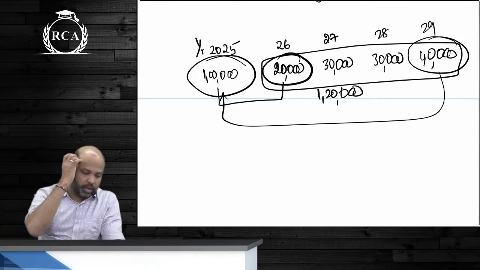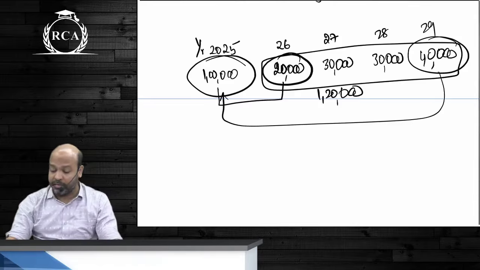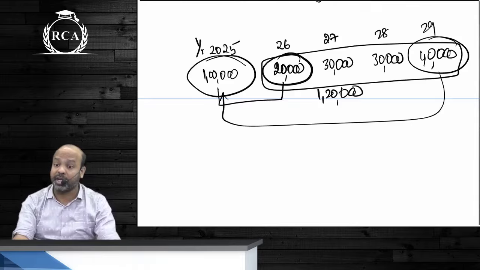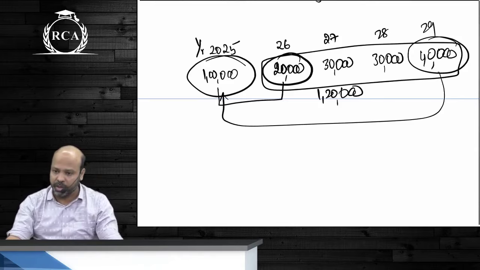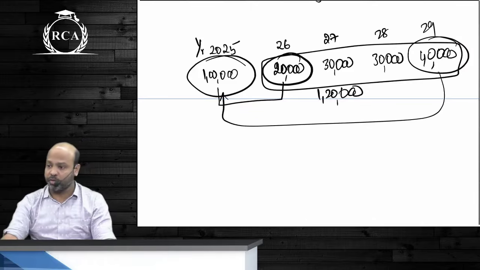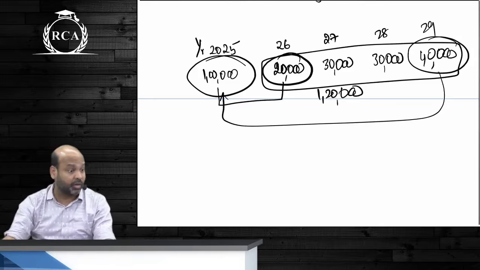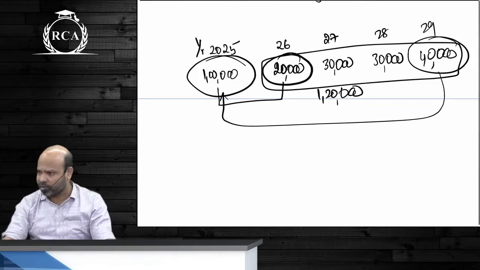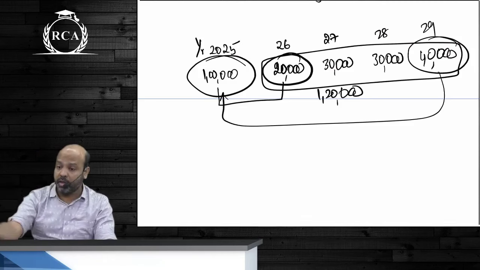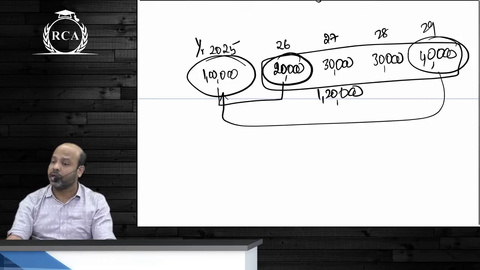Now, we have the concept of interest introduced in order to compensate for the decline in the purchasing power of money. You give 100 rupees to a friend, he's going to repay you after a year. You will want some compensation in order to ensure that your purchasing power does not decline. Today, if you're able to buy 1 kg of a product, you will want to ensure that you're still able to purchase 1 kg of the product a year later.